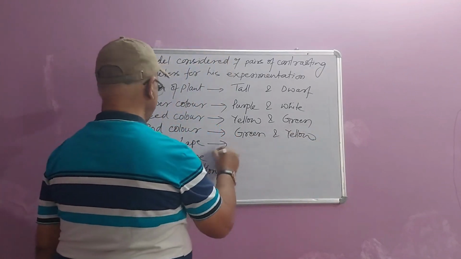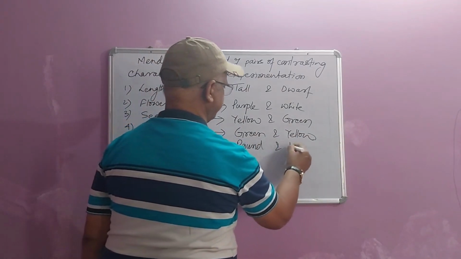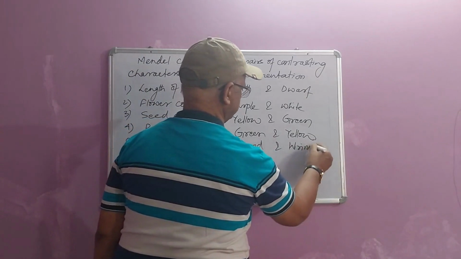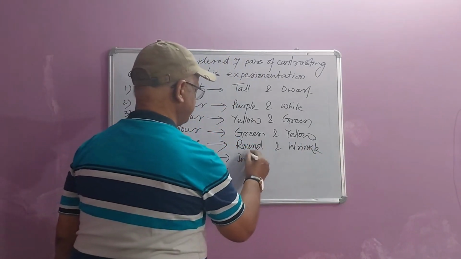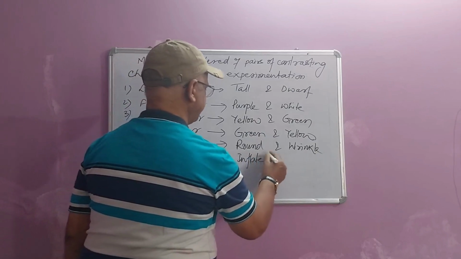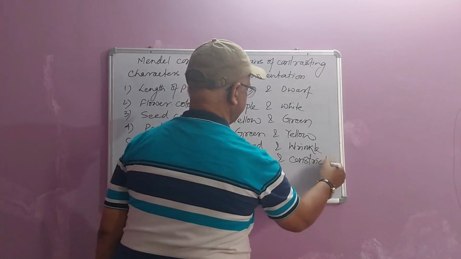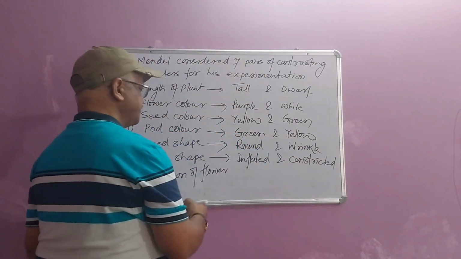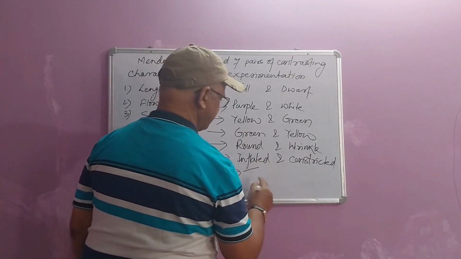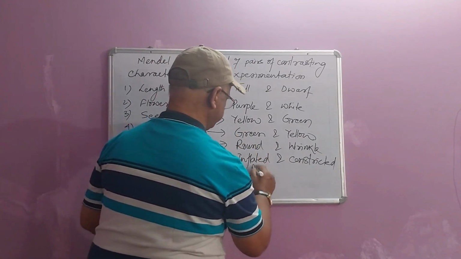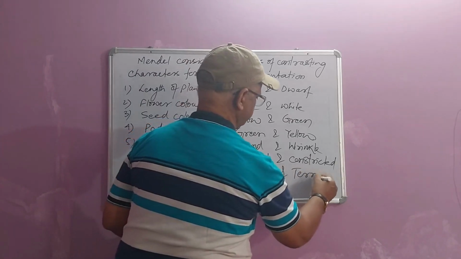Seed shape, it is round and wrinkled. Pod shape, it is inflated and constricted. Position of flower, it is axial and terminal.